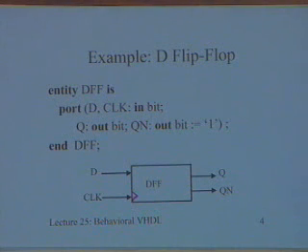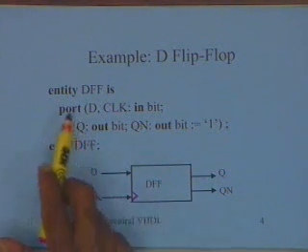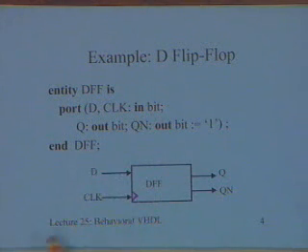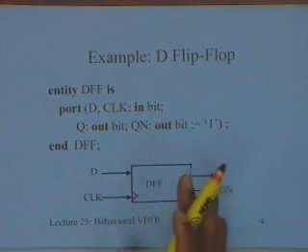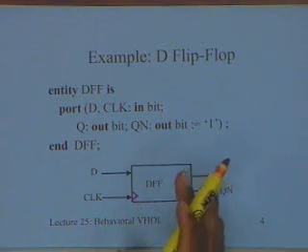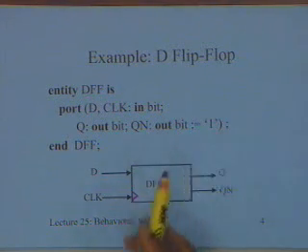Any such flip-flop I have to represent first of all in terms of an entity. Any component is to have an entity and an architecture. So this is my entity, which gives me the interface. Entity D flip-flop is port, D, clock in bit, both of them are in. The first thing to realize is, in VHDL, clock is not treated separately from other signals. Clock is just any other signal, just like any other input, clock is also an input.